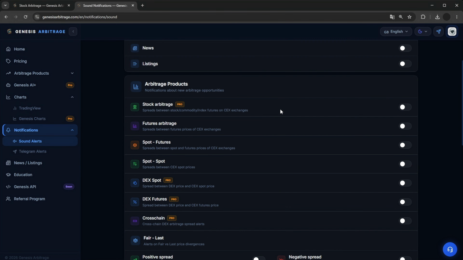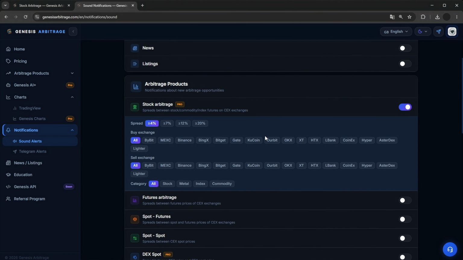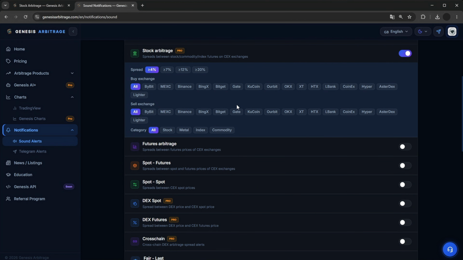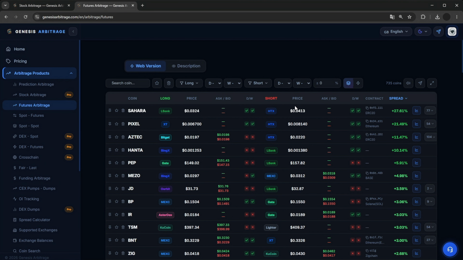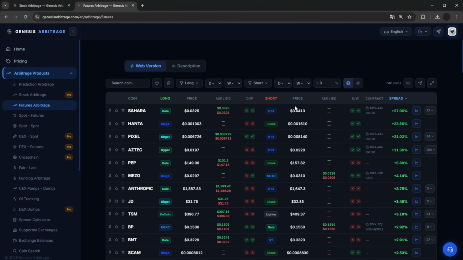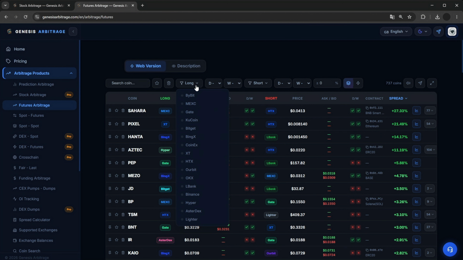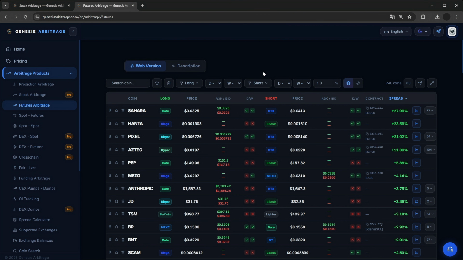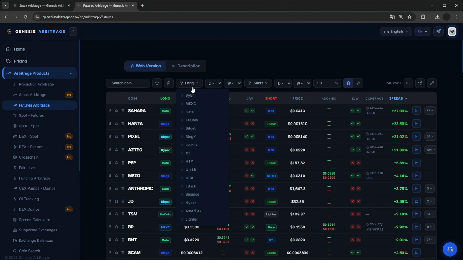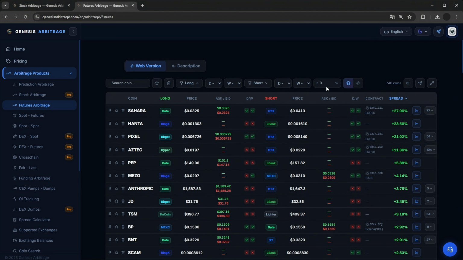Moving on. The futures arbitrage section. This section shows spreads between futures on CEX exchanges. Similar to before, there are over 17 exchanges. Various filters are available, from exchanges to deposits, withdrawals, and the spread percentage. There's a coin search, the ability to pin coins, add them to favorites, or put them in the bin, which removes the coin from the table.